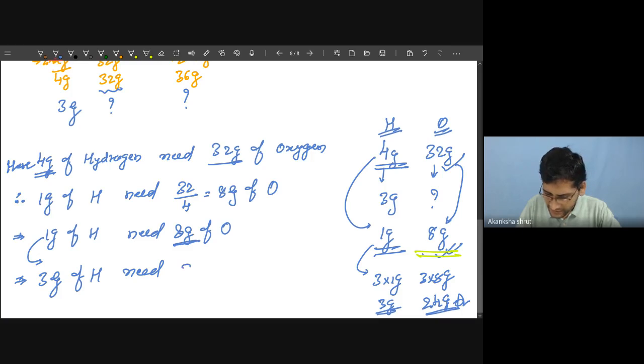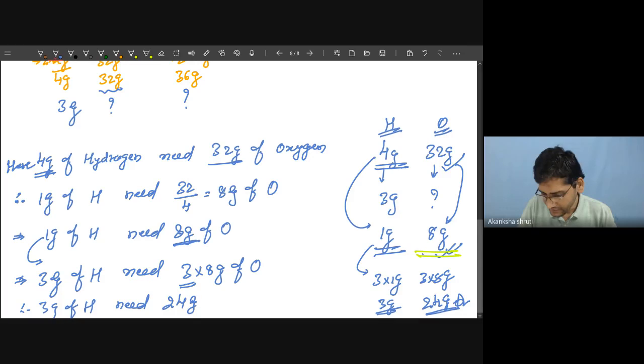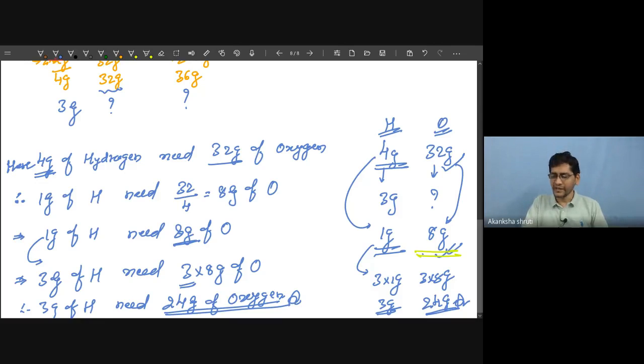So 3 into 8 gram of oxygen, because this is like an equation. Increasing one, you need to increase the other also. So 3 gram of hydrogen needs 24 gram of oxygen. Very good. Tell me. Sir, can we do it by cross multiplication? Yeah, that is the same thing.